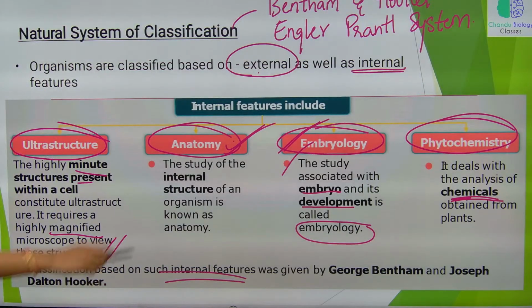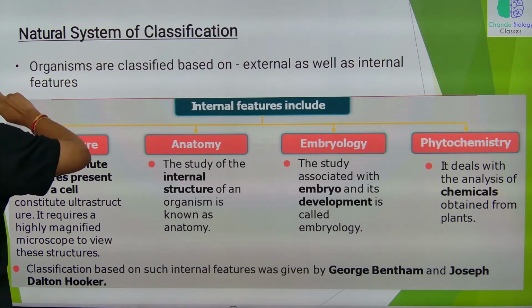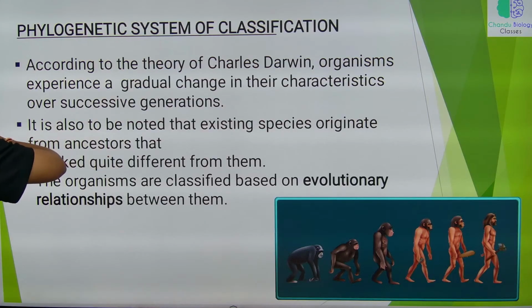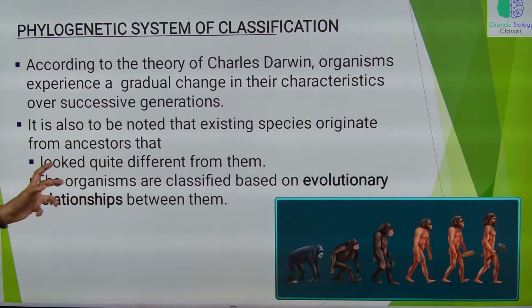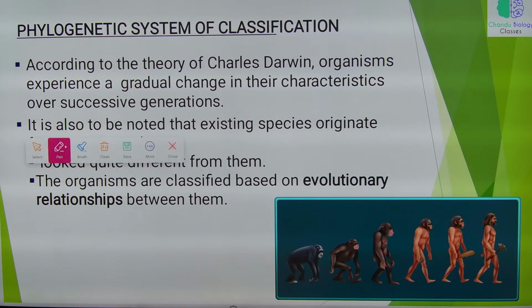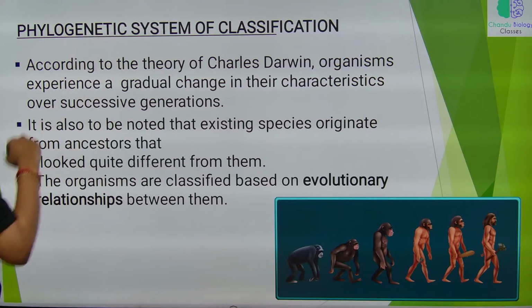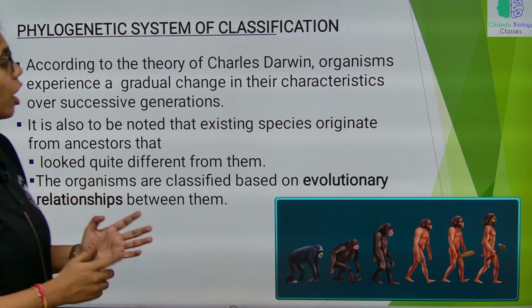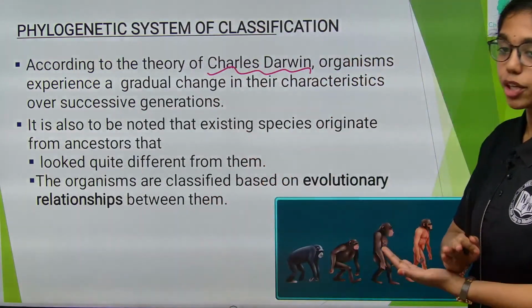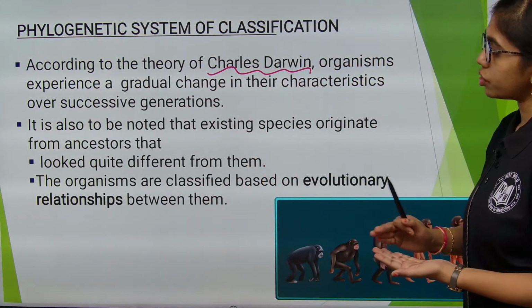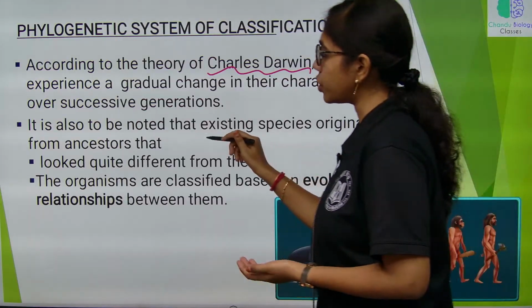And then the third mode of classification system is phylogenetic system of classification. In phylogenetic system of classification, the name itself specifies that major importance is given to the evolutionary relationships or the evolutionary history of the organism. According to the theory of Charles Darwin, organisms experience a gradual change in their characteristics over successive generations.